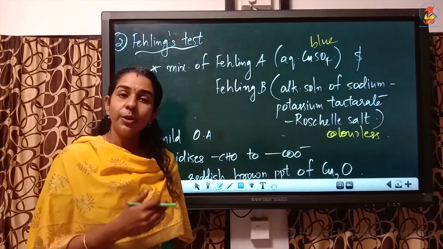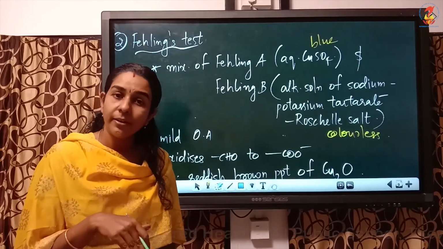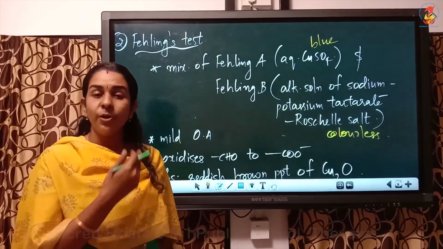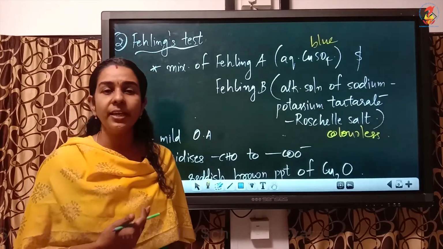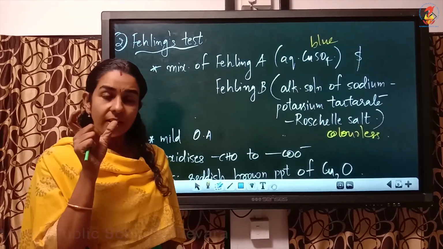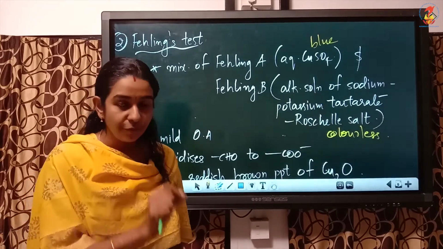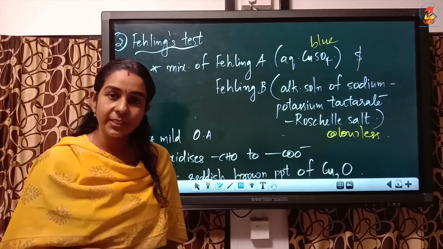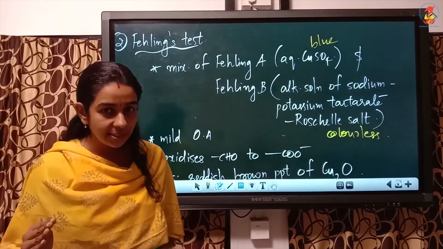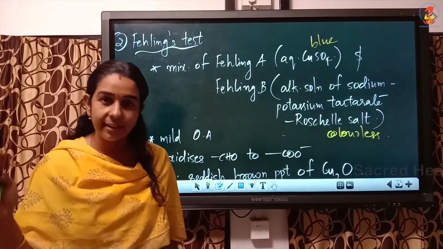So here what we have to remember is how to prepare the Felling reagent. Here we have Felling A and Felling B. Before we add to the organic compound, in one test tube you take Felling A, that is blue colored copper sulfate solution, and in another test tube you take Rochelle salt in equal volume, which is colorless.